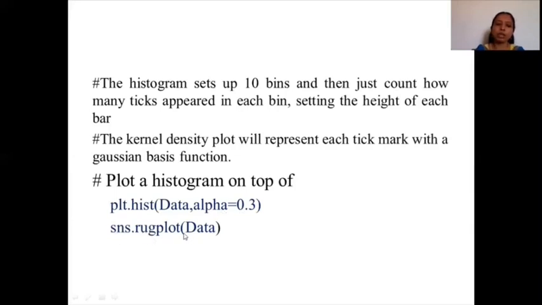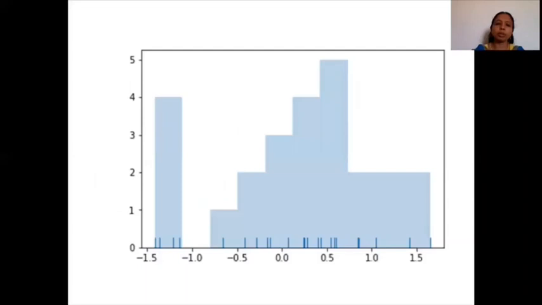So you will have both the rug plot as well as the histogram in that particular graph. For the same rug plot, the histogram bars are specified just by counting the number of ticks available in that particular value.